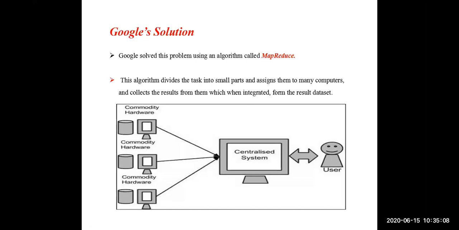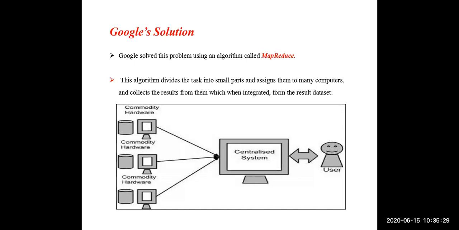Google proposed this MapReduce algorithm as the data is increasing. Since the database servers are unable to handle the huge data, Google proposed a solution called the MapReduce algorithm. The concept of this MapReduce algorithm is to divide the huge data into small partitions, and each partition will be given to different machines.